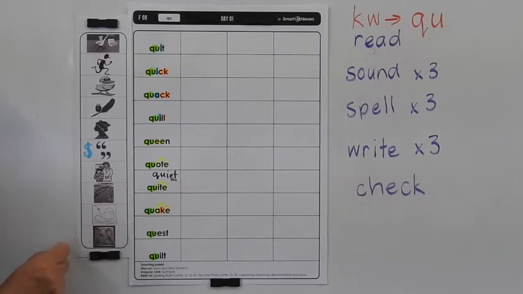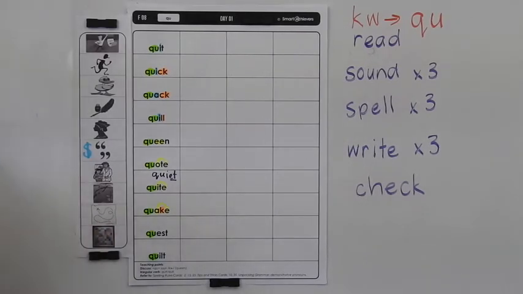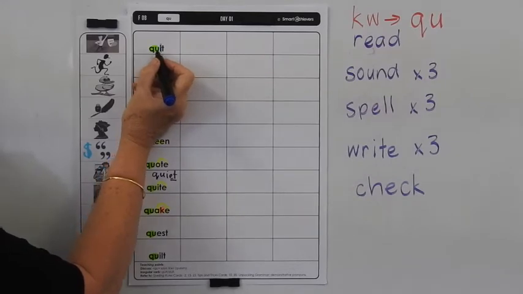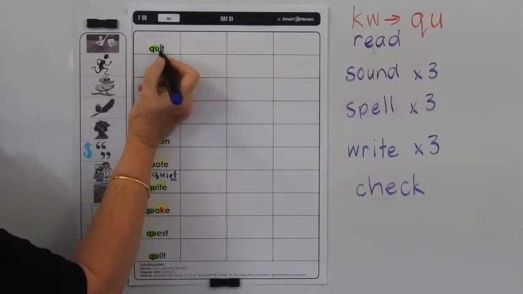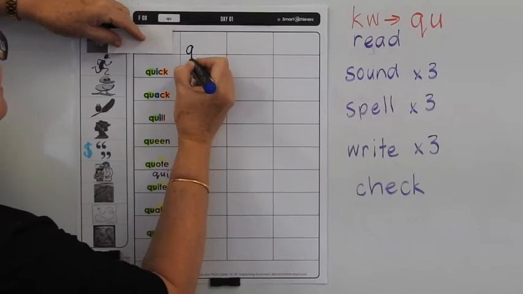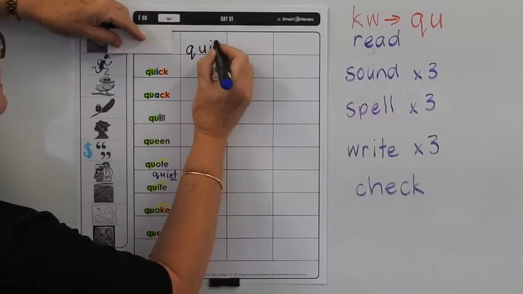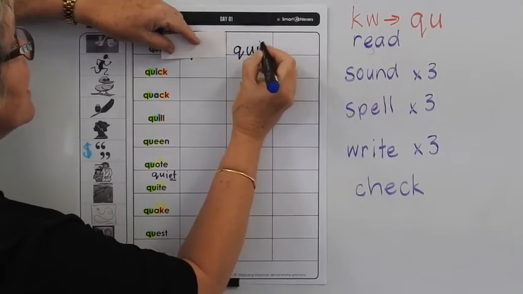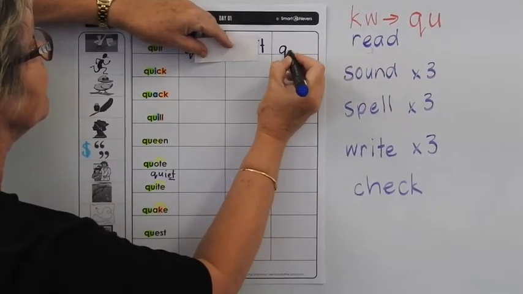Right, let's read these words and sound them and spell them, and then write them 3 times on the page. So we're going to go quit, quit, quit, Q-U-I-T, Q-U-I-T, Q-U-I-T. You cover it, and then you write it 3 times. See if you can write it without looking each time.